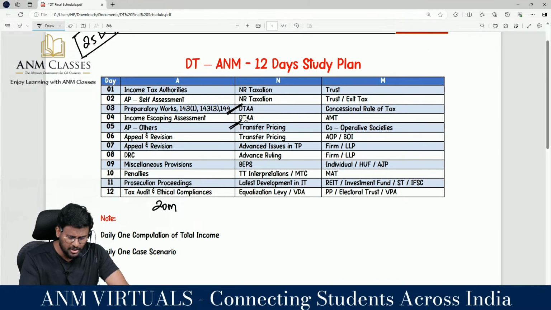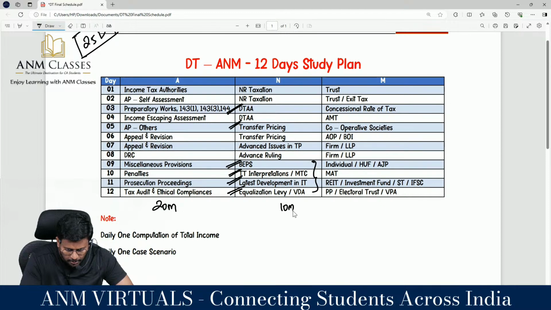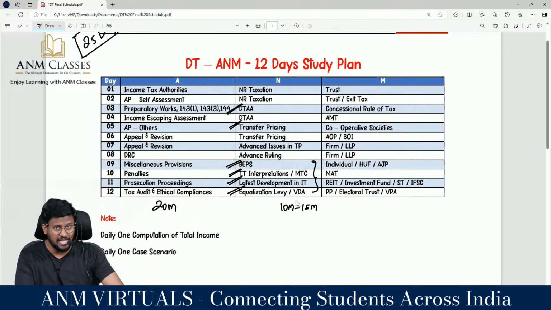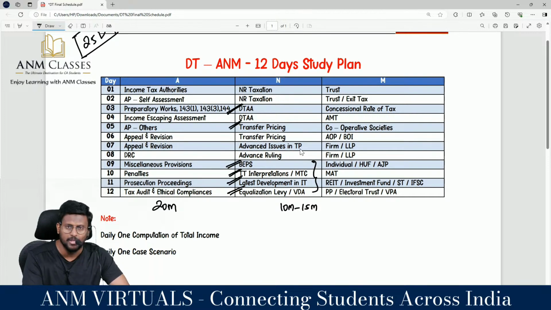Then advanced issues in DTAA. You have BEPS, tax treaty interpretation and model tax convention, latest developments in international taxation, and equalization levy and VDA. From this area, I am expecting a 10 to 15 mark question, because BEPS was asked for 6 marks in the last attempt. Equalization levy used to get 6 to 8 marks. So this part is equally important.